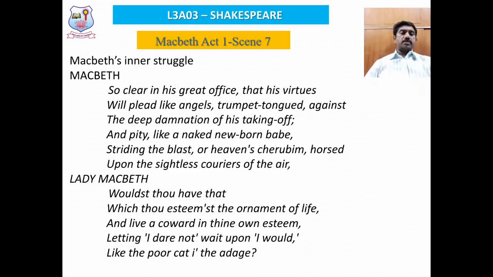She makes a comparison of Macbeth to a cat who wants to catch a fish, at the same time doesn't want to get wet. Is it possible? If the cat wants to catch the fish, it has to get into the water. There is no other choice. But Macbeth acts and behaves like a cat who wants to catch the fish, at the same time he doesn't want to get wet. So she says, if you want to become the king of Scotland, you have to commit the act of murder. There is no other choice. Just do it.